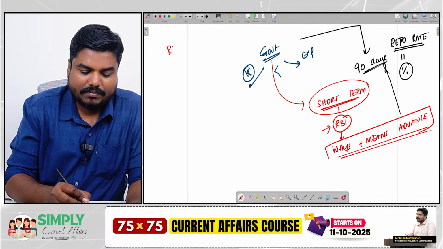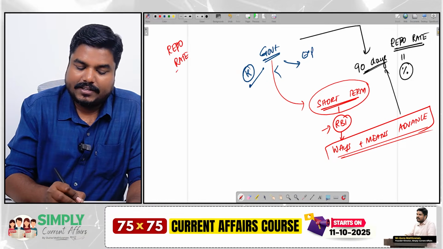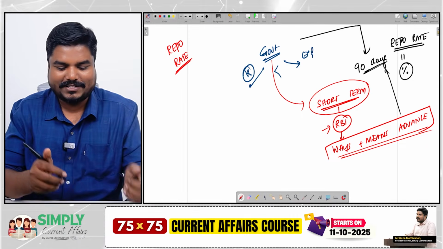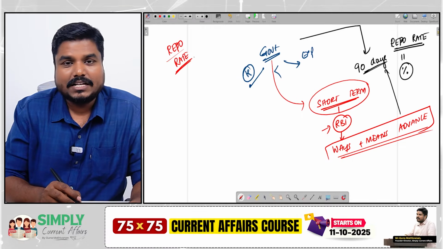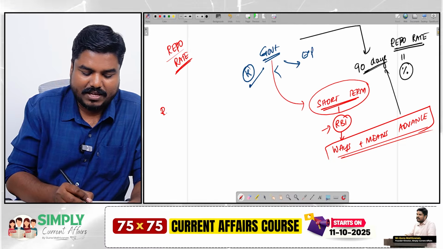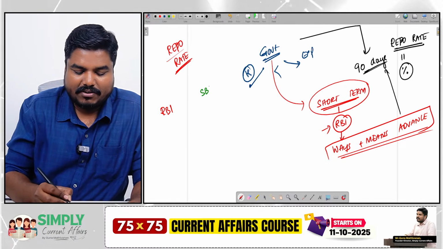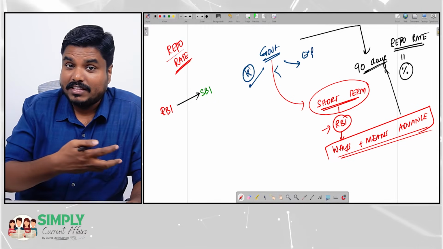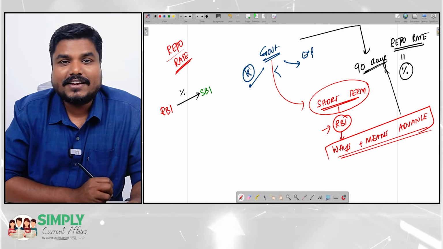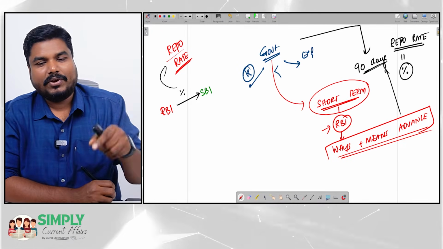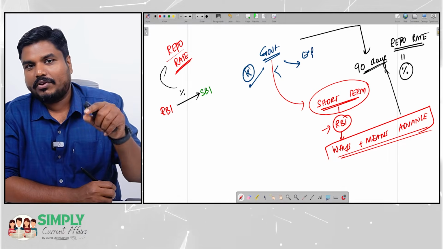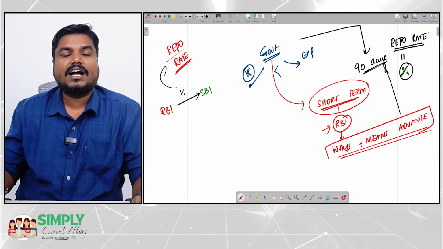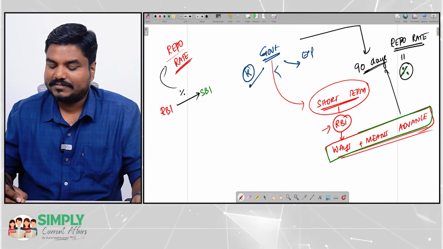Sir, what is repo rate? You might be knowing it. Repo rate is a detailed topic. Now, just for immediate understanding, I will give you an easy way to understand it. Repo rate is the rate at which commercial banks borrow from RBI. So, we have Reserve Bank of India, and on the other side, we have State Bank of India. When State Bank of India borrows money from RBI, RBI will charge interest. That interest is called repo rate. The same rate is what RBI will charge the government under this ways and means advance.